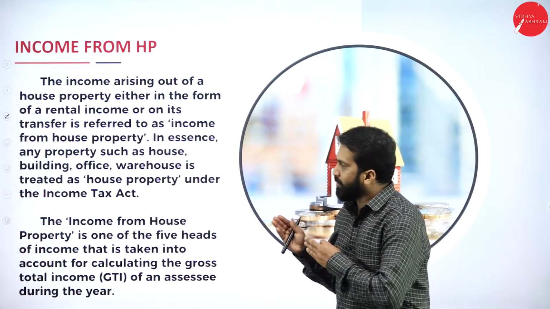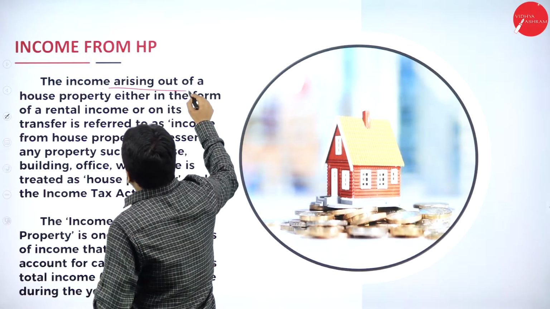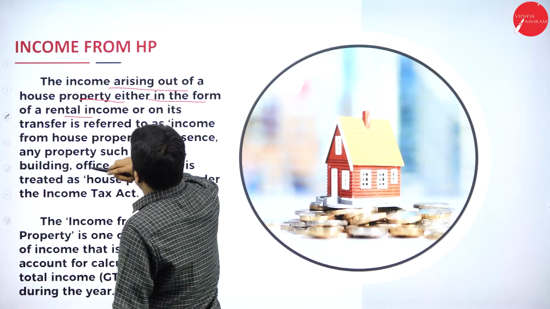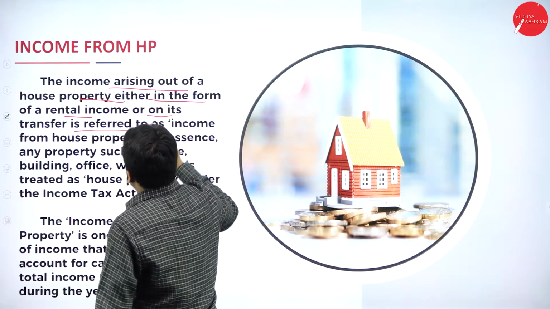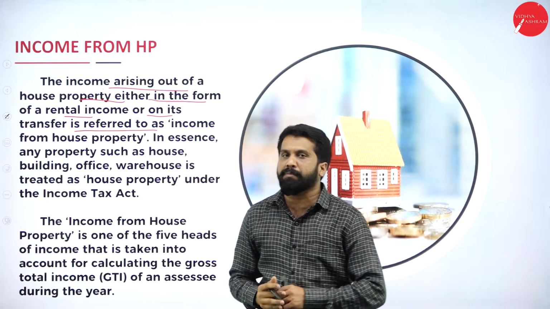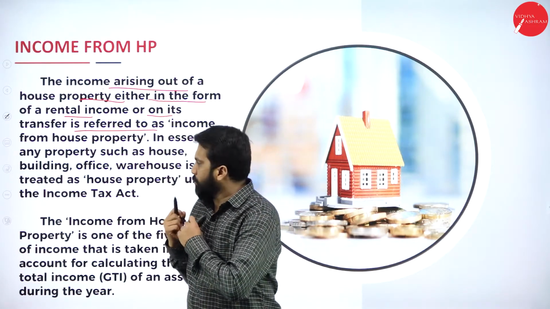Now we'll go to the actual meaning or definition. The income arising out of house property is either in the form of rental income or from transfer. There are two types. One is when you have given the house for rent and every month you are collecting rent. That is income from house property.